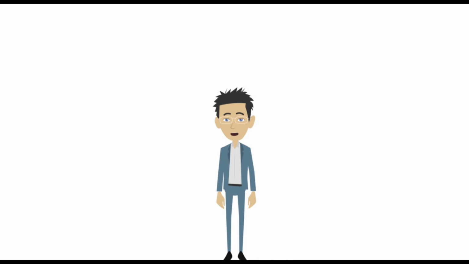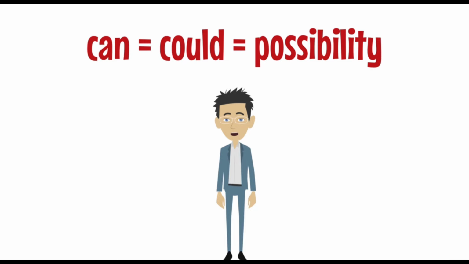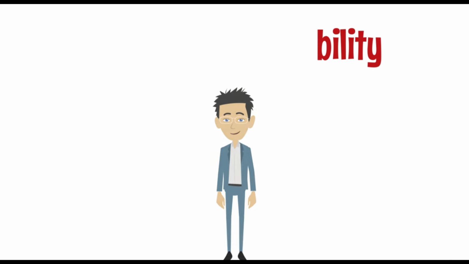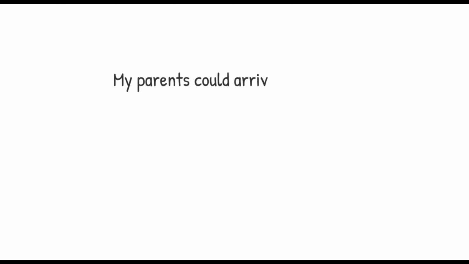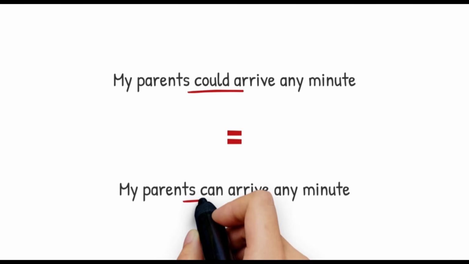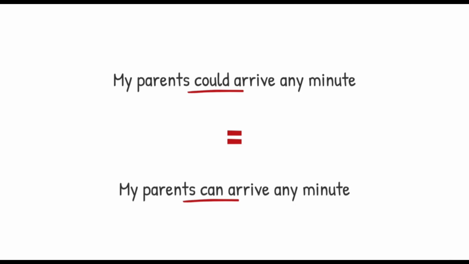You might have noticed that can is also used to express possibility or impossibility. And you're absolutely right. Because can and could can be used interchangeably in such context. For example, you couldn't be hungry, you just ate an hour ago, is equal to you can't be hungry, you just ate an hour ago. My parents could arrive any minute is equal to my parents can arrive any minute.